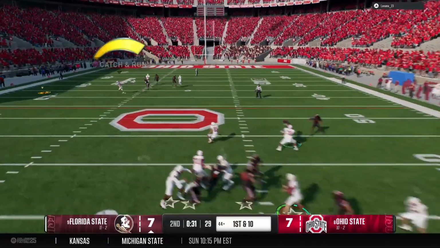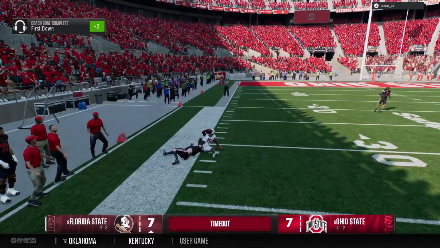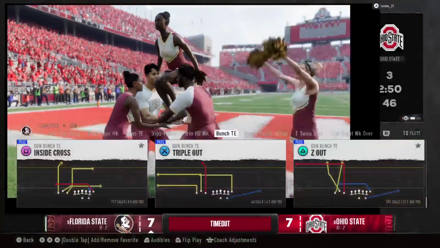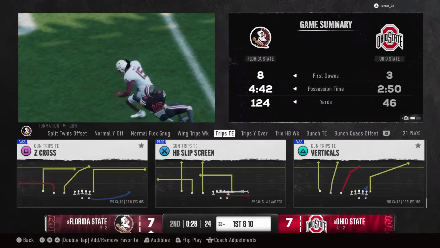Nice job of locating the tight end for that first down. Looks downfield and connects with a wide-open wide receiver. And the stop is made, but not before a huge gain moves the ball to the 32.